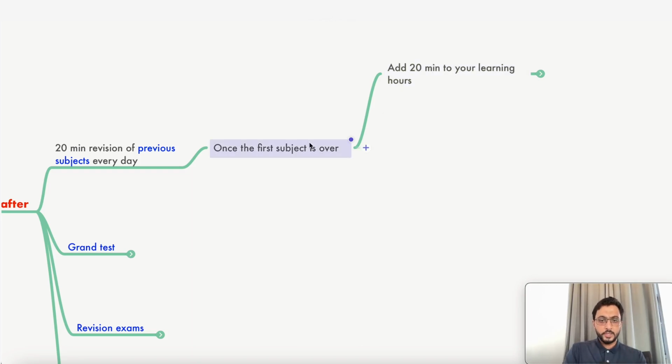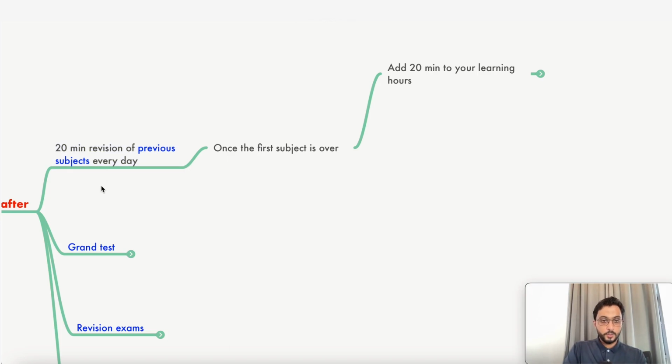After your first subject is over, you're going to add 20 minutes to your schedule. And this 20 minutes is to revise your previous subject. For example, you started with anatomy, now you're into microbiology. Or you started with microbiology, now you're into anatomy. You were learning 4.5 hours, or 4 hours, imagine. Now you are going to learn 4 hours 20 minutes. For what?